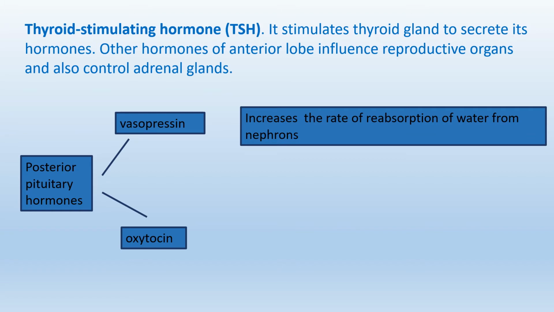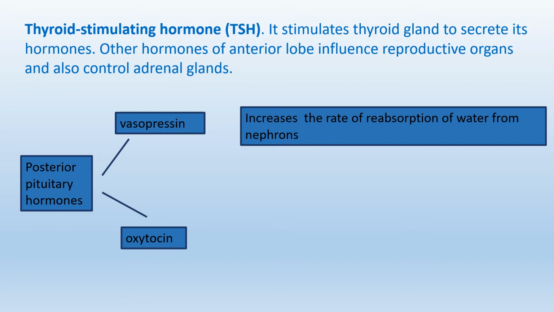Vasopressin increases the rate of reabsorption of water from nephrons. So you can correlate it with the previous chapter which we studied about the functioning of kidneys. When we have low amount of water in body fluids, pituitary gland secretes vasopressin and so more reabsorption of water occurs from nephrons into the blood. In this way, body retains water and less amount of urine is produced.